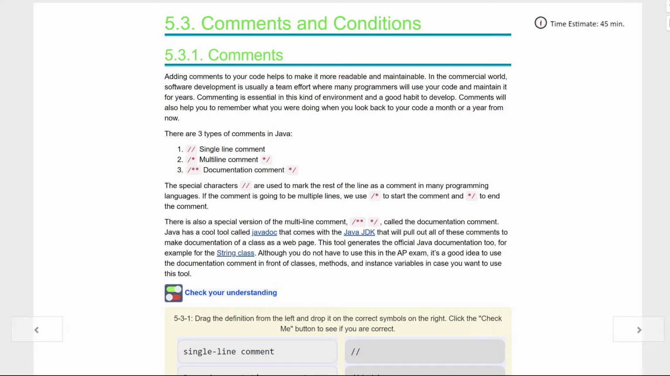Adding comments to your code helps to make it more readable and maintainable. In the commercial world, software development is usually a team effort where many programmers will use your code and maintain it for years and years to come. Commenting is essential in this kind of environment and a good habit to develop, my friends. Comments will also help you to remember what you were doing when you look back to your code a month or even a year from now.